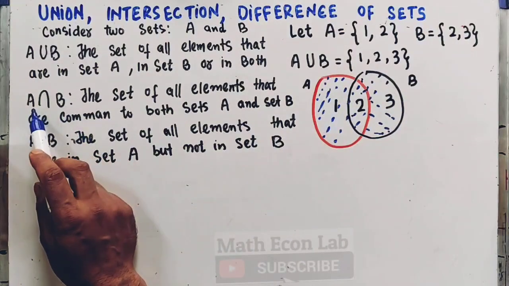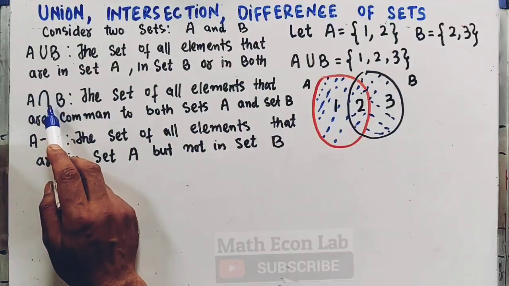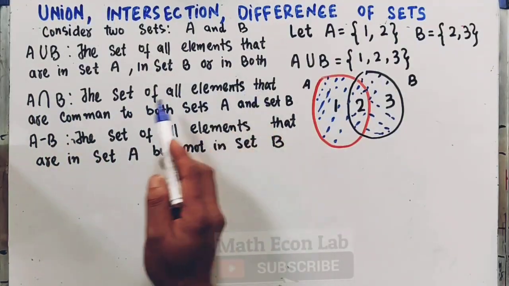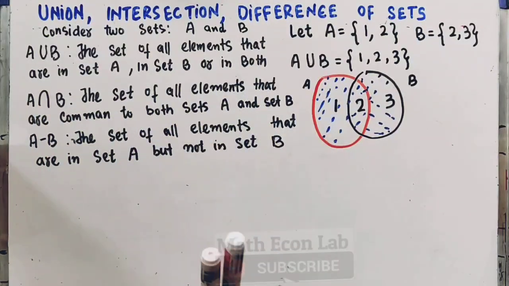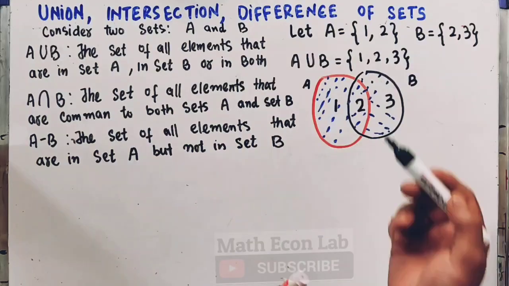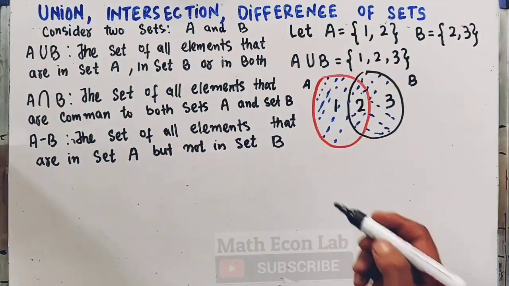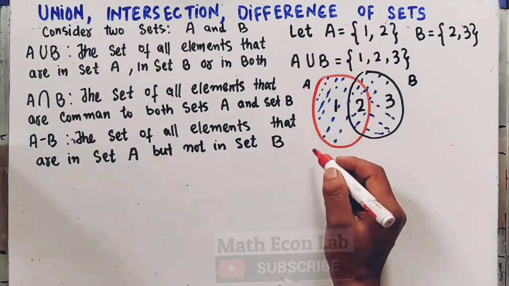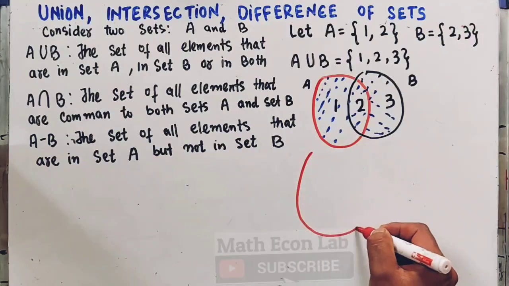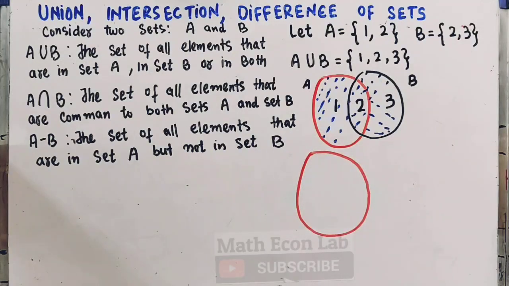Likewise, let us take the example of A intersection B. Intersection is denoted by this inverted U symbol, the set of all elements that are common to both sets A and B. Now, given this example, if I draw it again, what will be the intersection? The elements that are common to both sets will be included in the intersection. So we have here 1 and 2. I'm taking the first example.